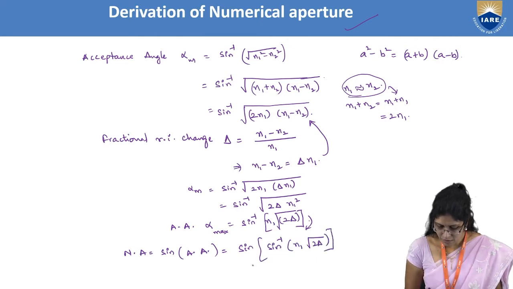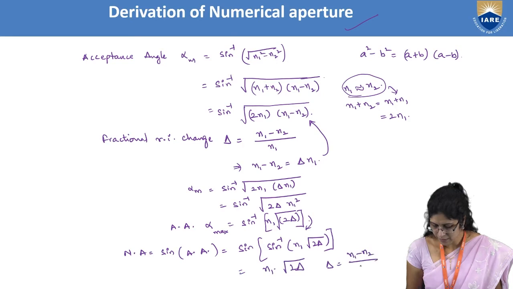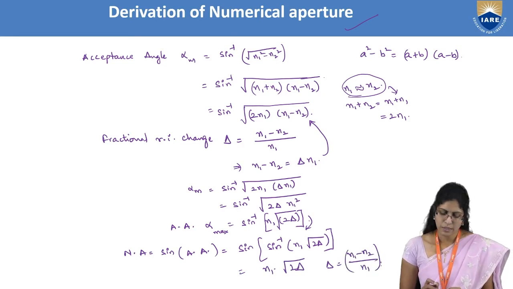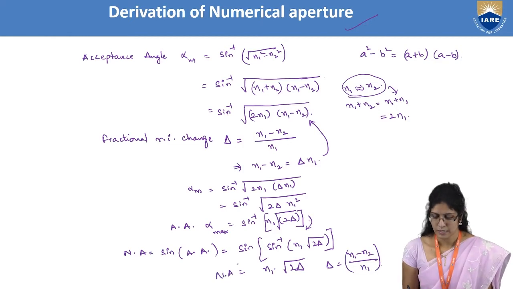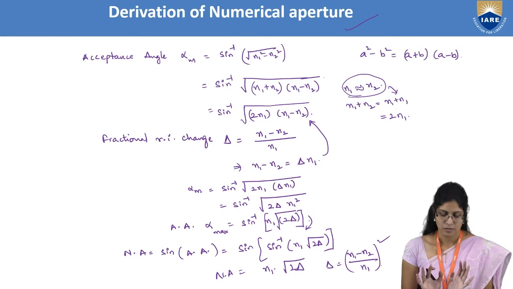Sine inverse of x, you get it as x, that is n1 into root of 2 delta, where delta is n1 minus n2 by n1. If you look here, the numerical aperture mostly depends on the refractive indices of the core and the cladding.